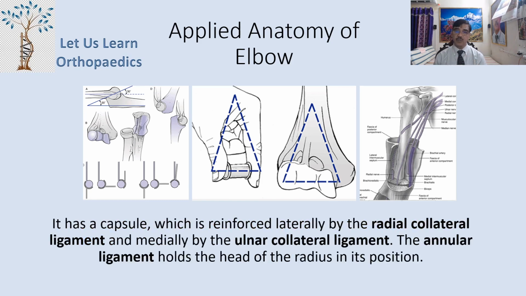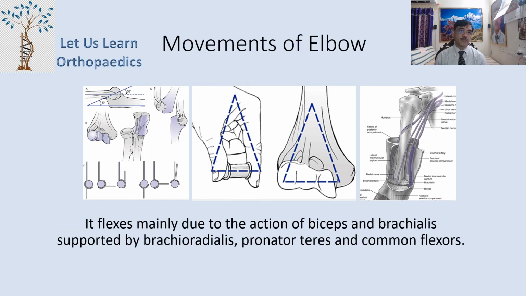Now it has a capsule which is reinforced laterally by the radial collateral ligament and medially by the ulnar collateral ligament. The annular ligament holds the head of radius in its position. So three important ligaments: the radial collateral, the ulnar collateral and the annular ligament.